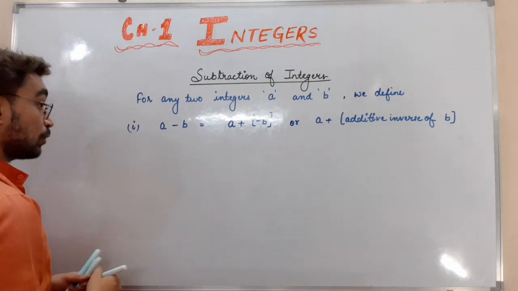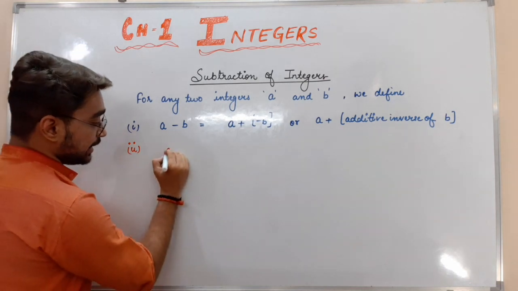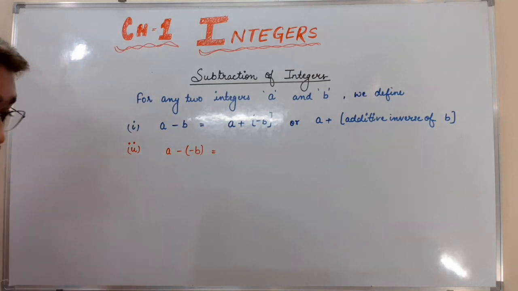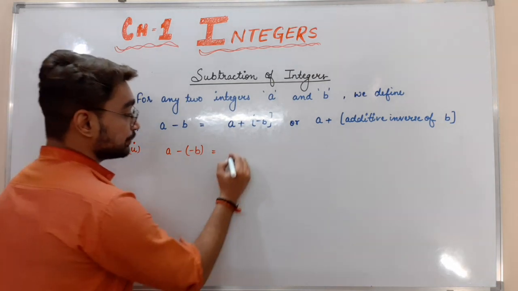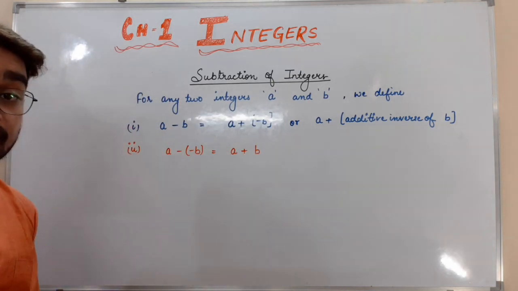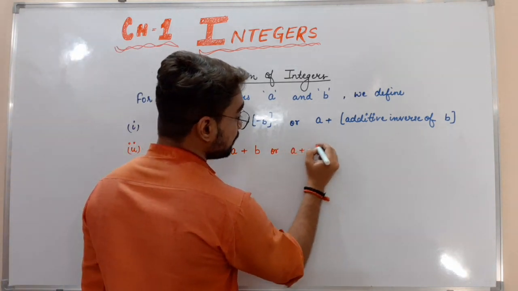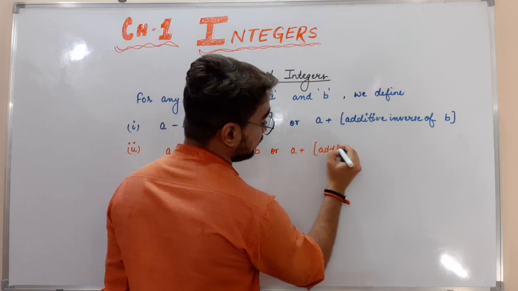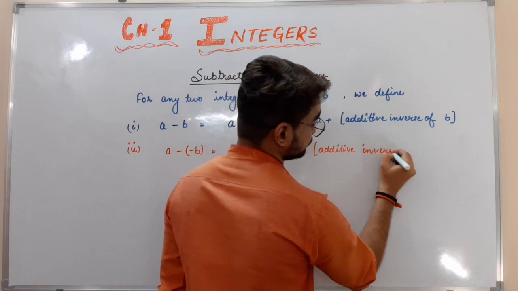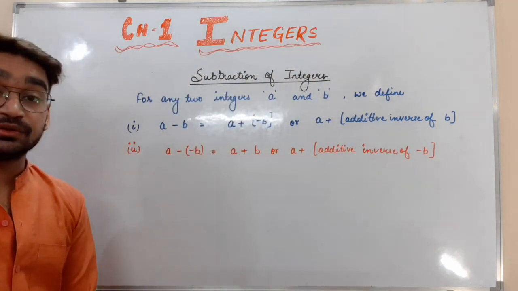And the second rule, which is quite more important. The second rule says that if it is A minus minus B, we can write it as A plus B. We can write it as A plus B, or A plus the additive inverse of minus B.